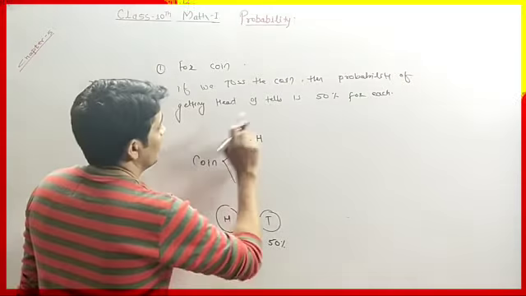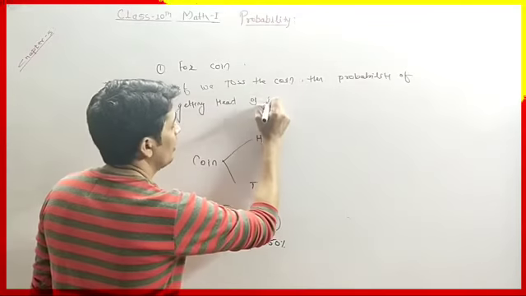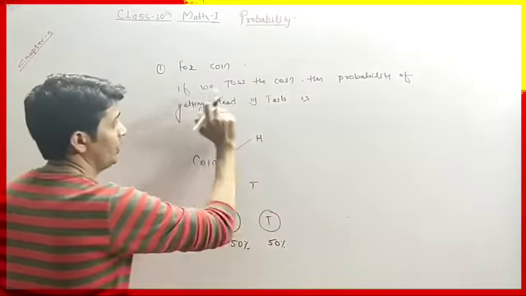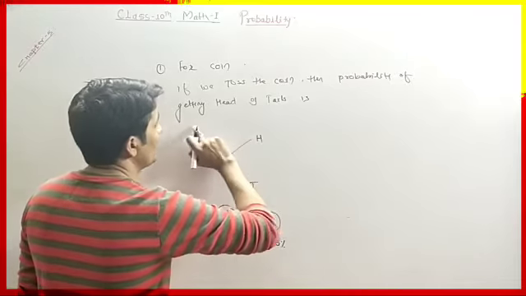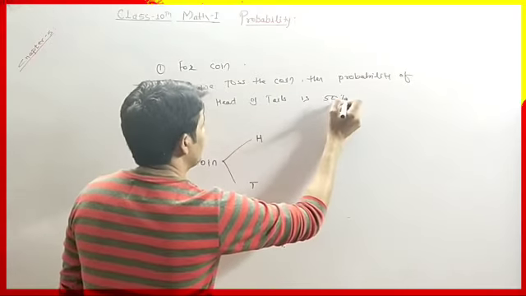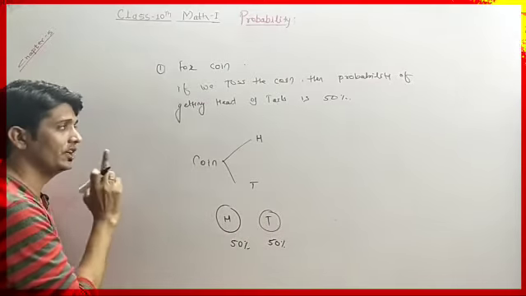If we toss the coin, the probability of getting head or tail is 50%. Okay, so this is the probability for tossing the coin.